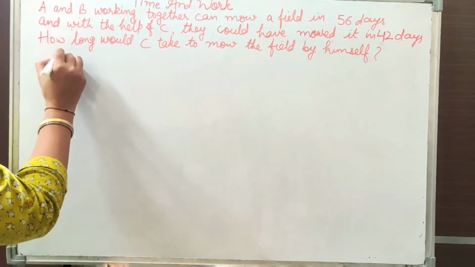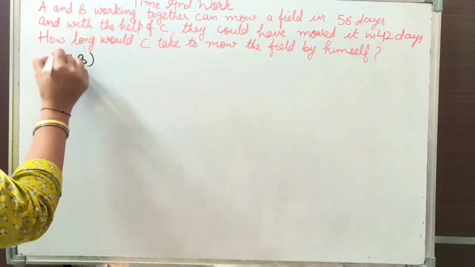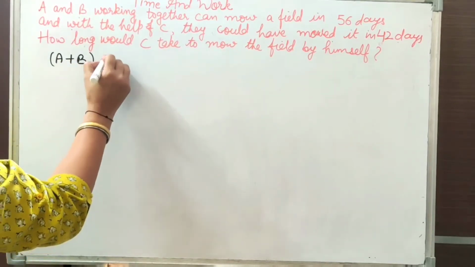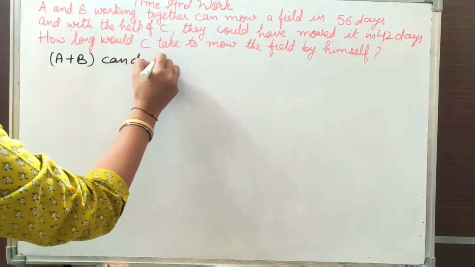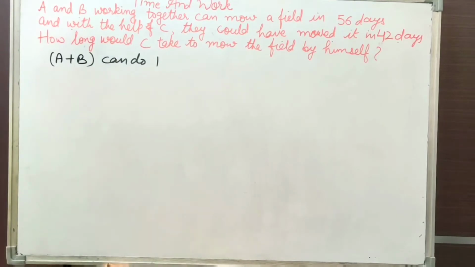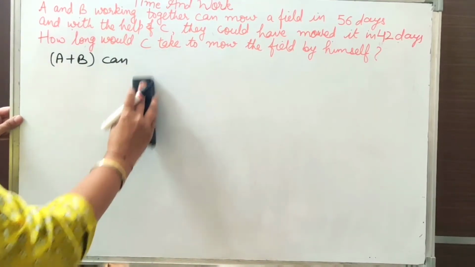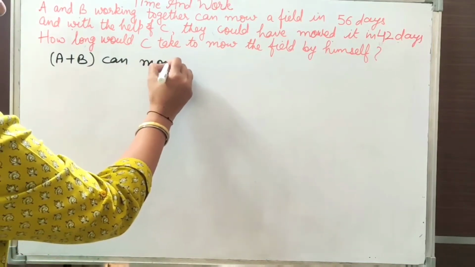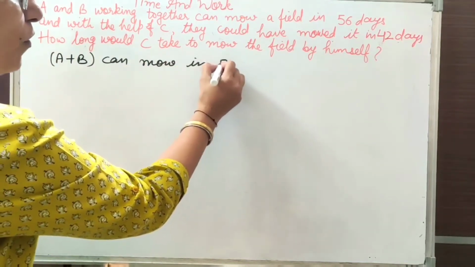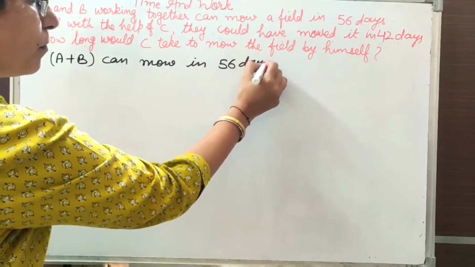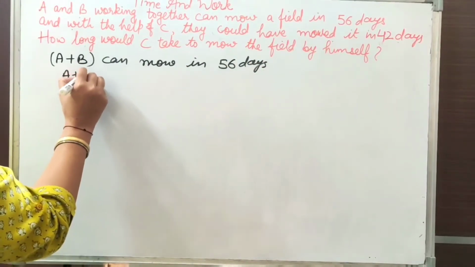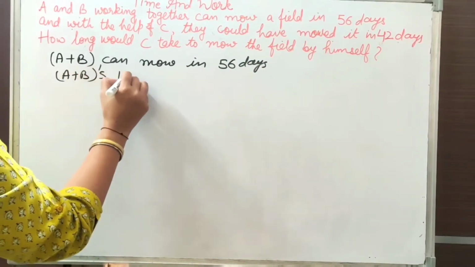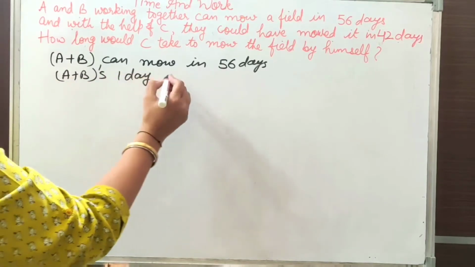So first, A plus B working together. A plus B can do one work, or you can write mow, in 56 days. Every time we will find 1 day's work.